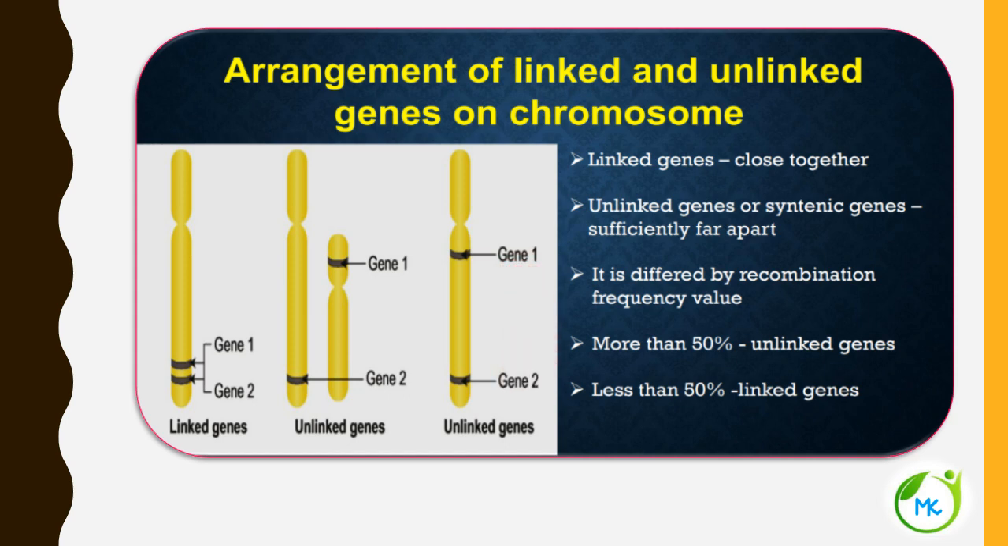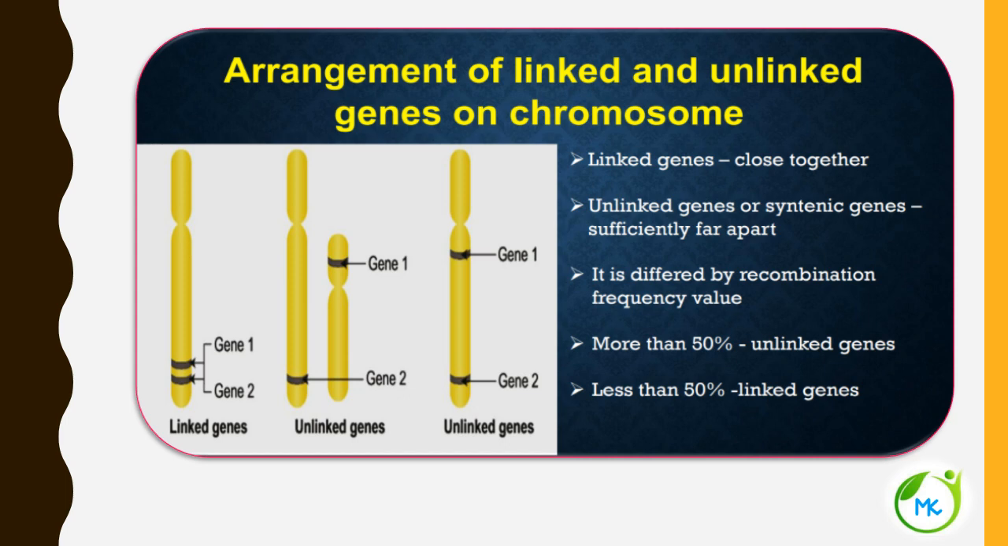So if the genes are located far apart on the same chromosome, such genes are referred to as unlinked genes, otherwise referred to as syntenic genes. And this condition is called synteny. When they are located closely on the same chromosome, it is called linked genes.